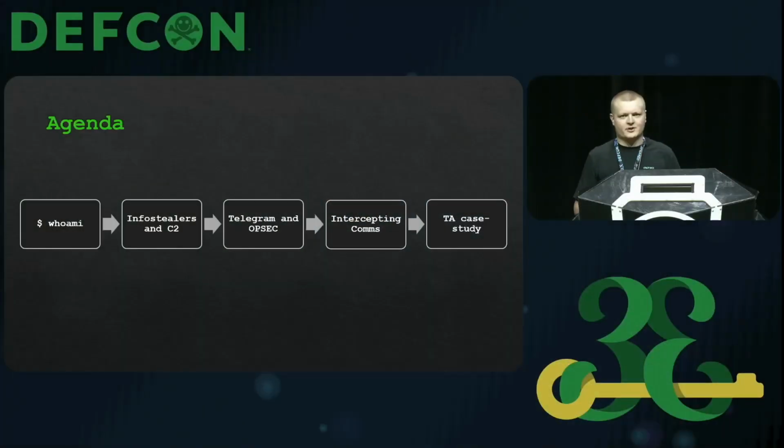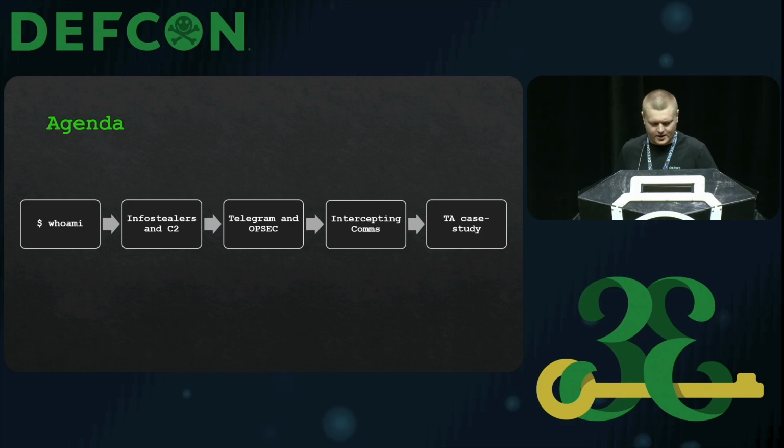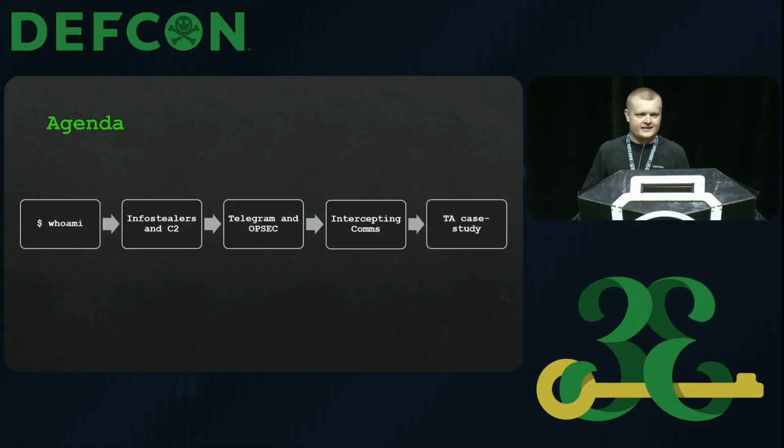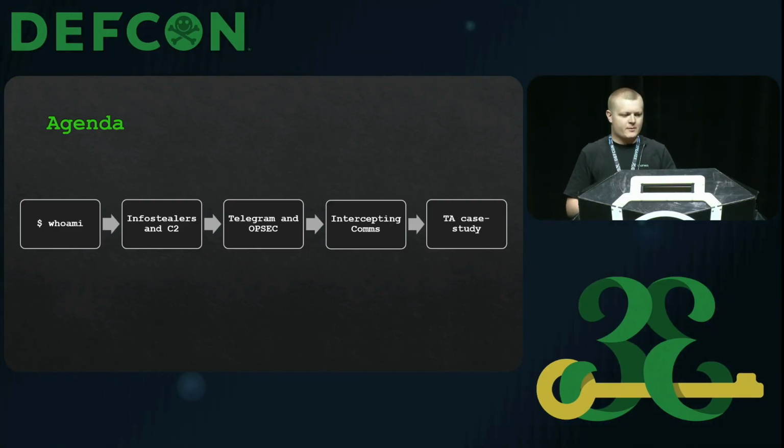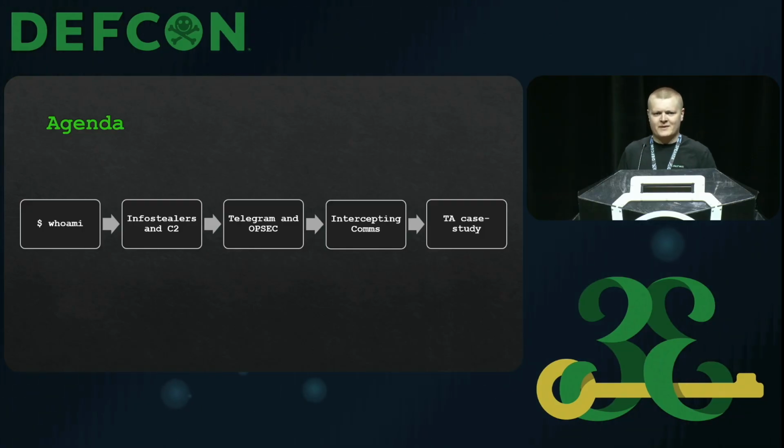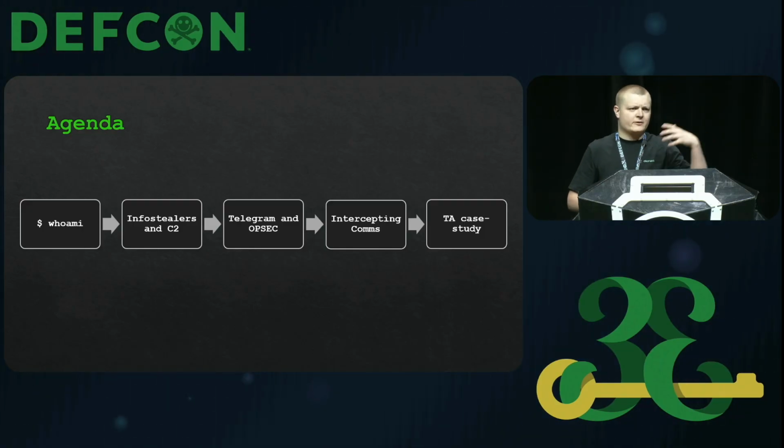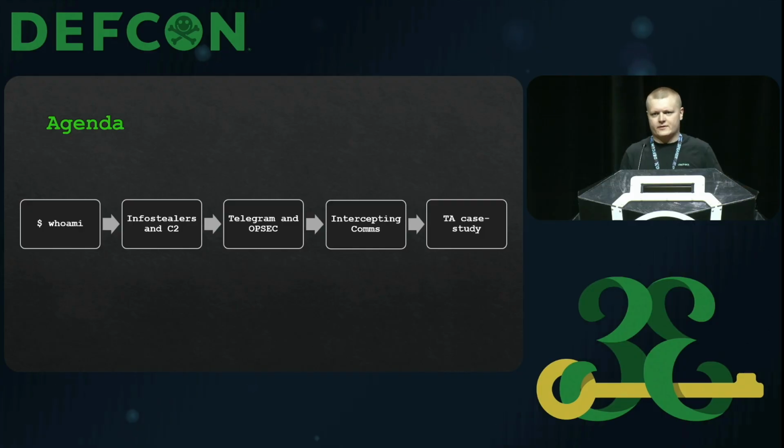Let's jump in. So, quick agenda. I'm going to start off with an obligatory who am I? I'm going to talk about myself, what I do, where I'm from. And then we're going to make sure we're all at a similar level of understanding, and we've covered the baseline knowledge surrounding info stealers, malware, command and control. And we're going to look at different ways malware can achieve command and control and can exfiltrate data.